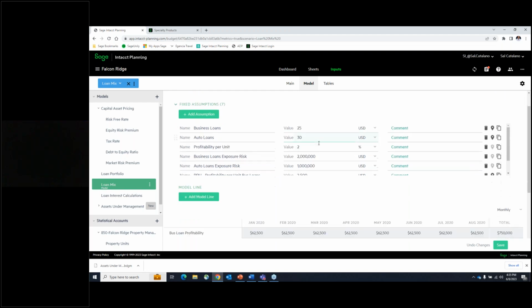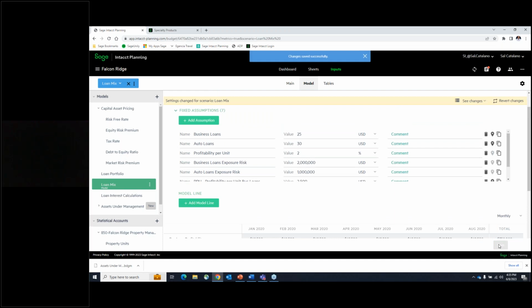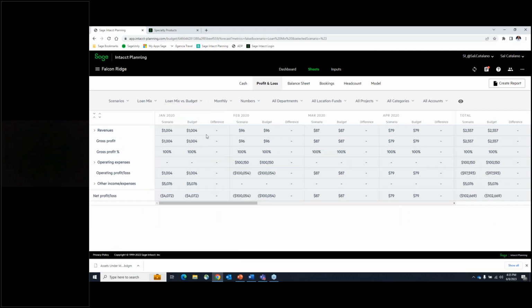By just changing these two variables, and if I hit save and then go back to my sheets area, you'd be able to see those changes, where I can say my loan mix versus my budget. You can see your scenario, your budget, and any variances that caused that change, whether I changed the amounts or whatever. In this case, you'd be able to see that overall change in the budget versus your actual, okay?